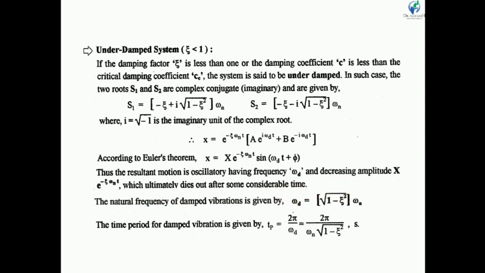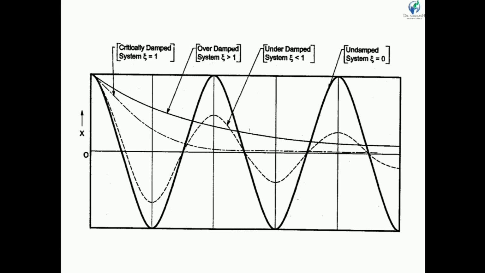The natural frequency is omega n, and the damped frequency omega d is equal to root of 1 minus zeta square into omega n. The periodic time for a damped free vibration is Tp equal to 2 pi upon omega d, so we get 2 pi upon omega n root of 1 minus zeta square. Let us see one animation of the underdamped system.